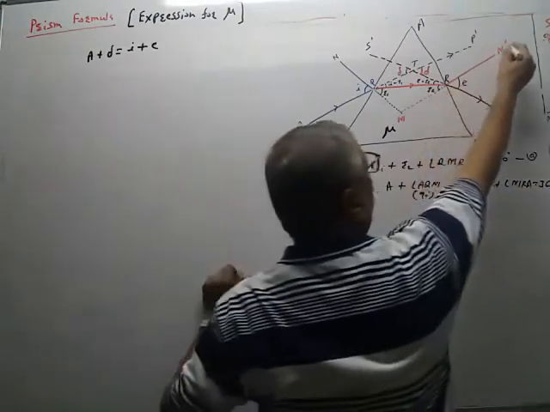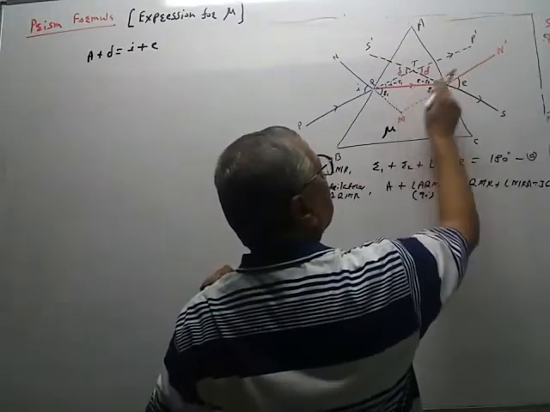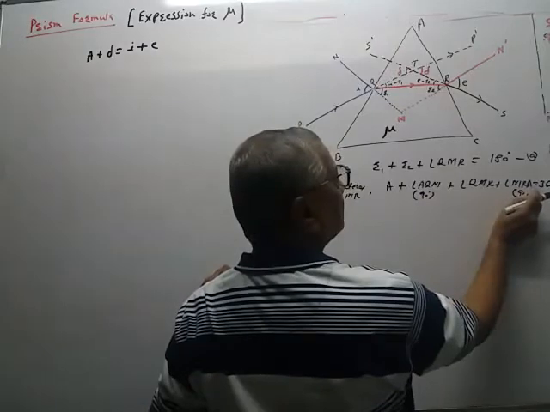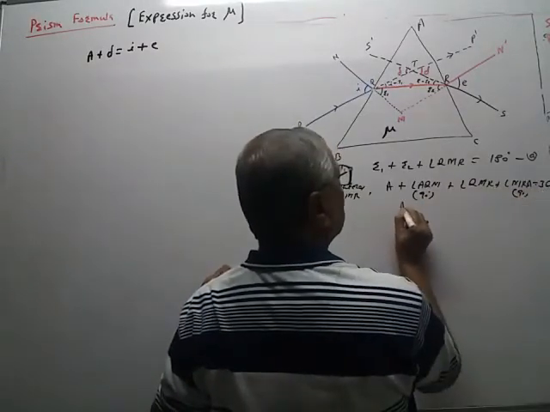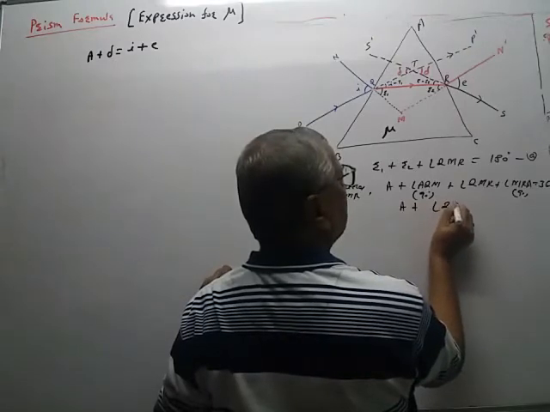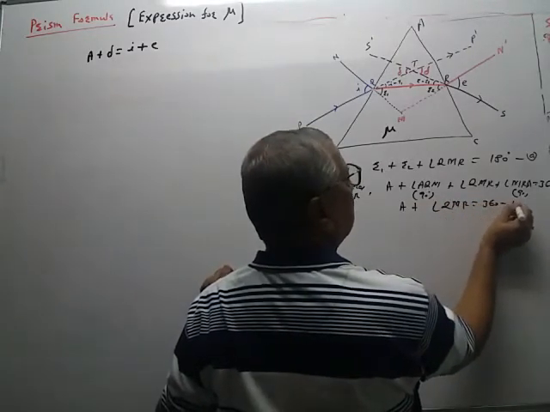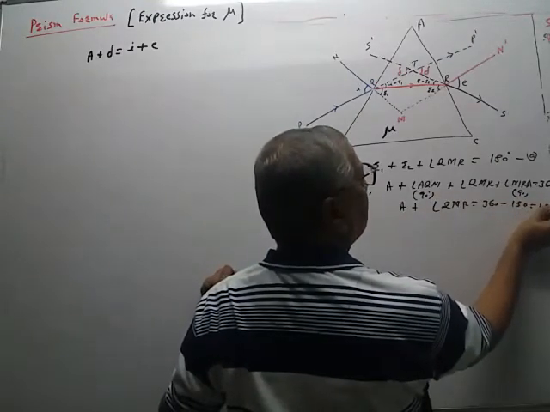Now this is normal. This is normal. Therefore this angle MRA is also 90 degrees. So these two angles are 90 degrees. 90 plus 90 is equal to 180. It will subtract. So A plus angle QMR is equal to 360 minus this 90 plus 90, 180 will subtract. So this is equal to 180 degrees.